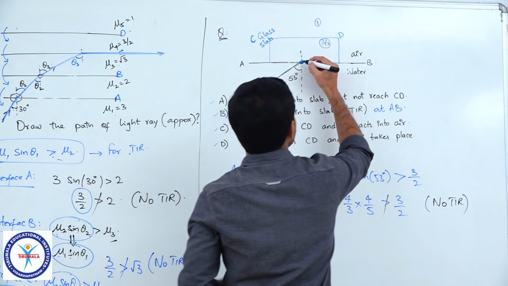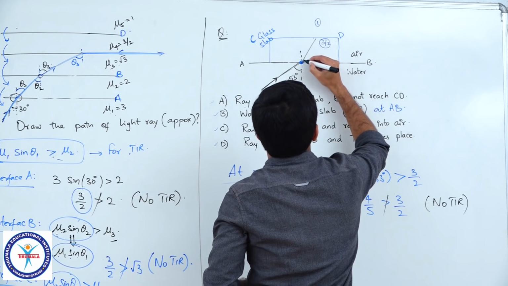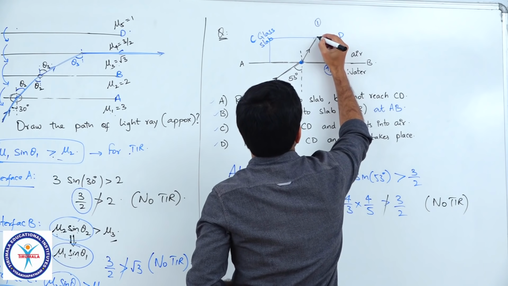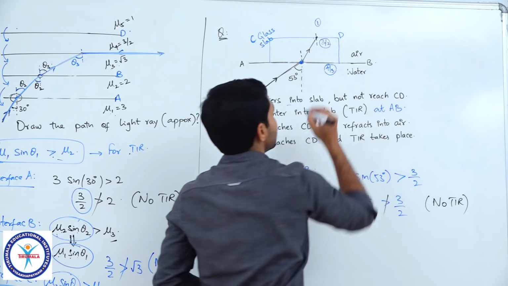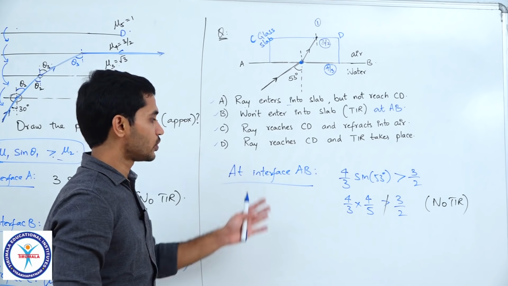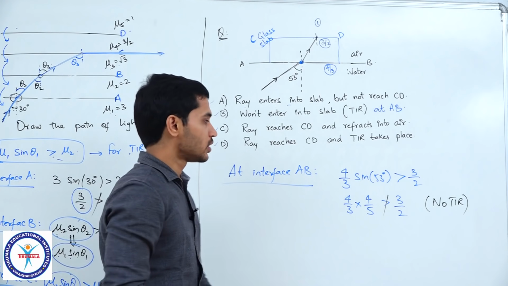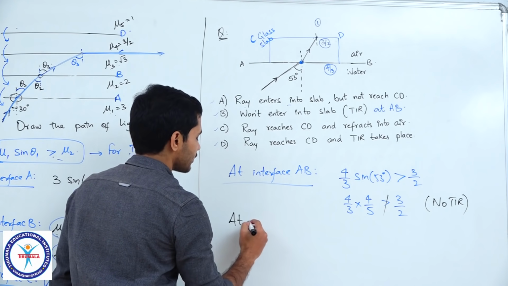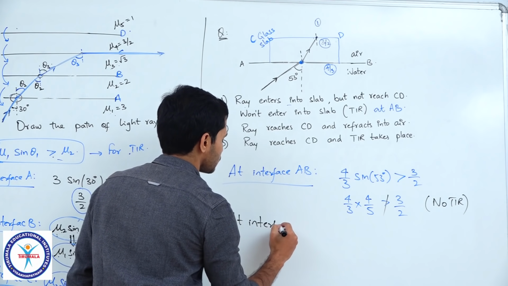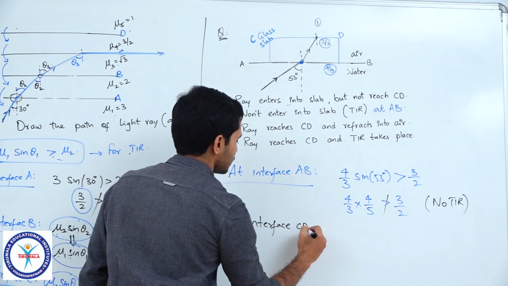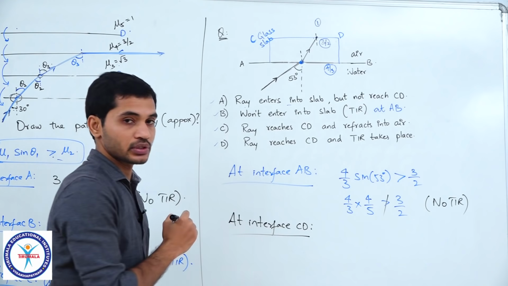So, you can directly refract the ray and you can just check at interface CD. So, we do not even have to do this, clear. So, anyways, at interface CD, let us do that.